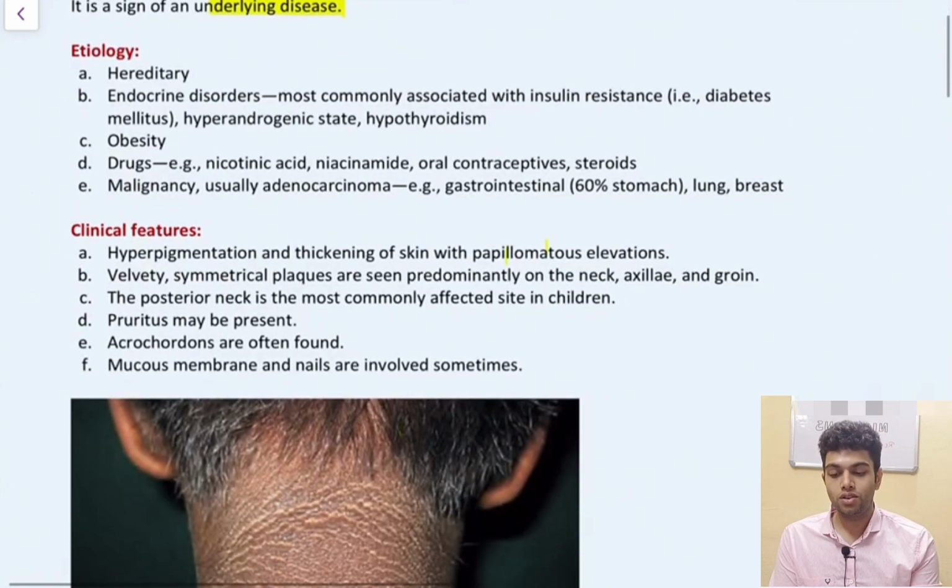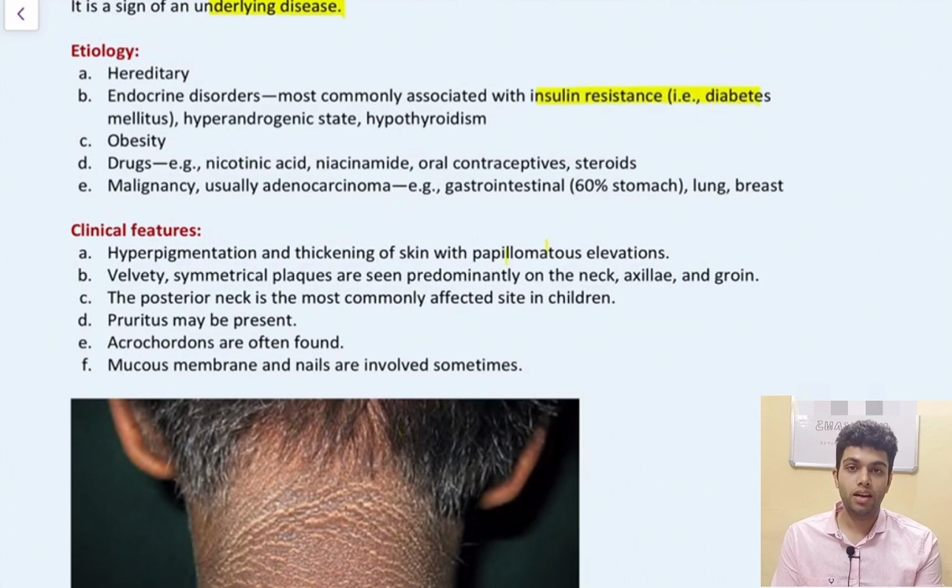What is the etiology of acanthosis? It can be hereditary or it can be due to endocrine disorders such as insulin resistance, that is diabetes, hyperandrogenic state, and hypothyroidism. It can also be caused by obesity. Some drugs such as nicotinic acid, niacinamide, oral contraceptives, and steroids also cause acanthosis. In malignant form, adenocarcinoma of the stomach is the most common cause.